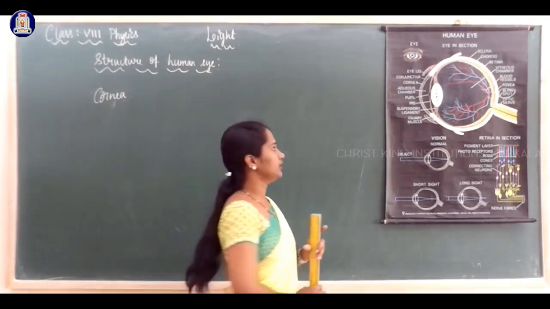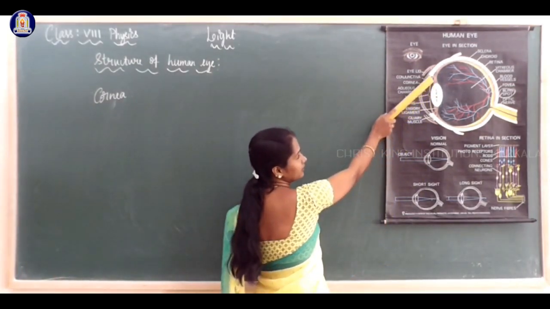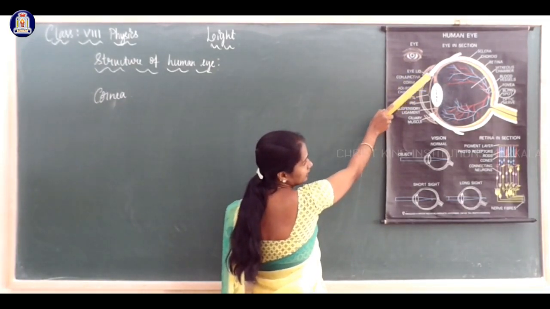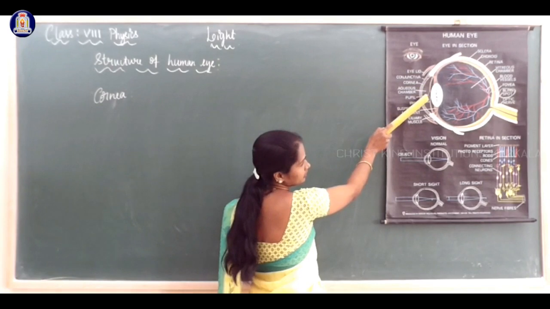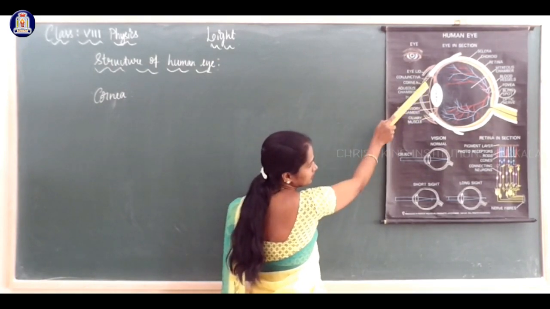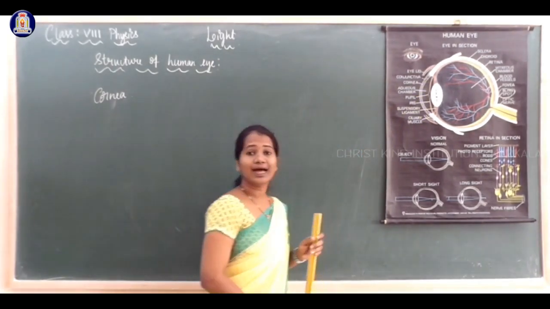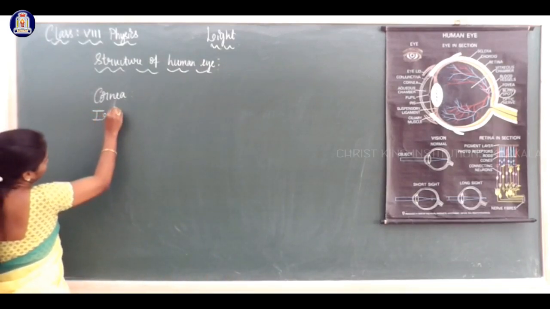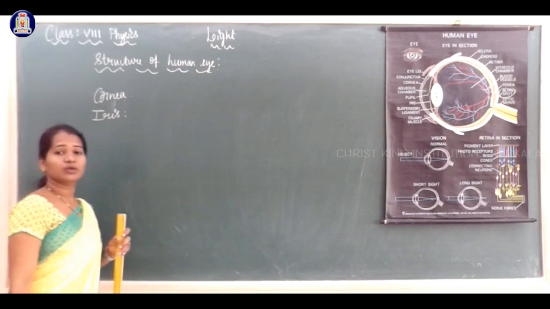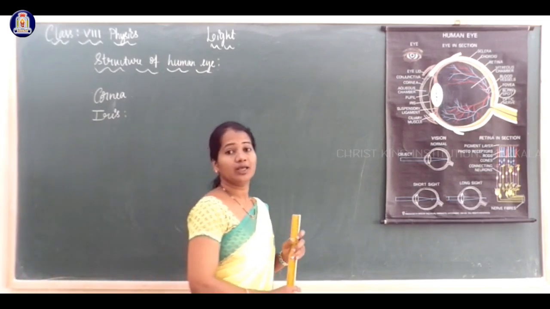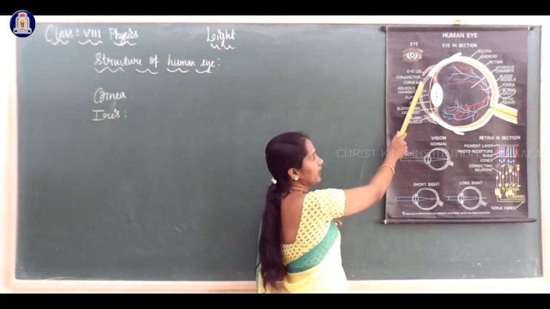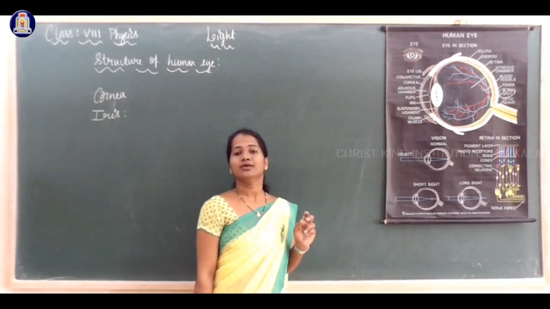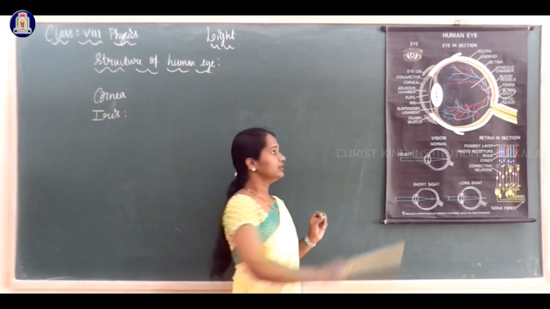Behind the cornea, there is a dark muscular structure, this one. This is called the iris. The iris is the dark muscular structure present after the cornea.